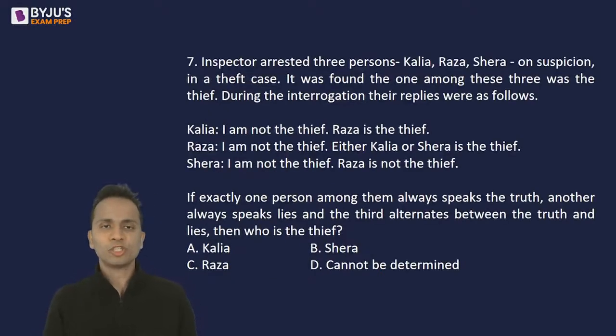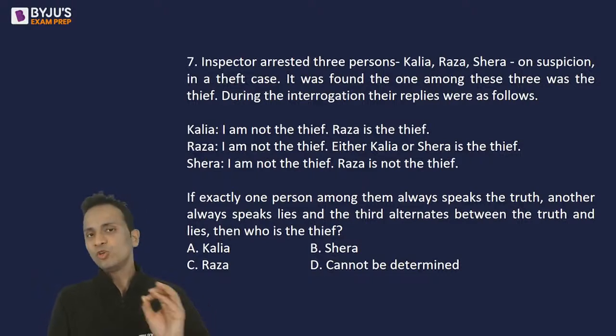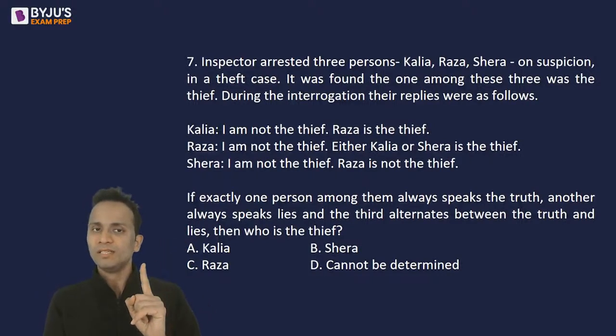Moving on to the next one, question number 7, a slightly difficult question. Now read it carefully, read all the directions carefully. I'll give you enough amount of time and then find out the answer. Now, inspector arrested 3 persons, Kalia, Raza and Shera, on suspicion in a theft case. It was found that one among these 3 was the thief. So we know that among these 3 there is one thief.